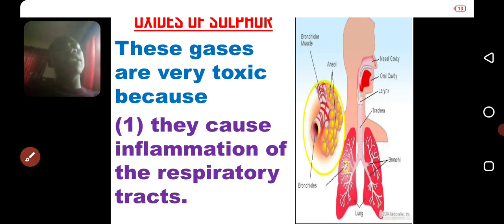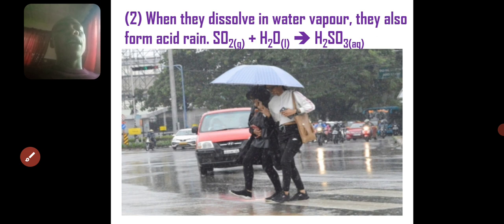Another consequence of oxides of sulphur is that it leads to acid rain. When there's excess SO2 in the air, the SO2 itself is soluble in water. We all know that it's an acid anhydride. So this SO2 will dissolve in the rain, that's the vapor from the atmosphere, and form H2SO3. So that when the rain is now falling down, it will be falling down as an acid rain. And acid rain is very, very bad for our environment.